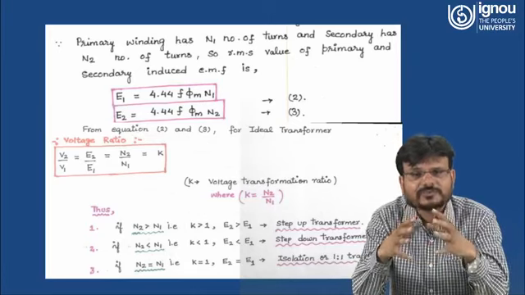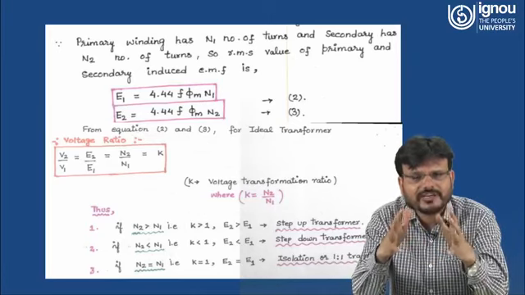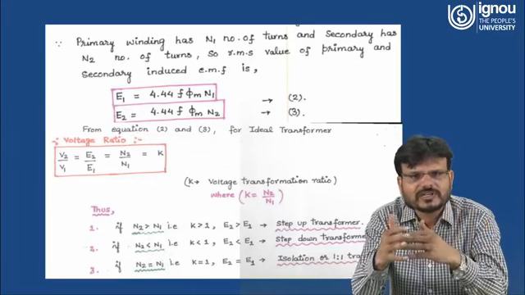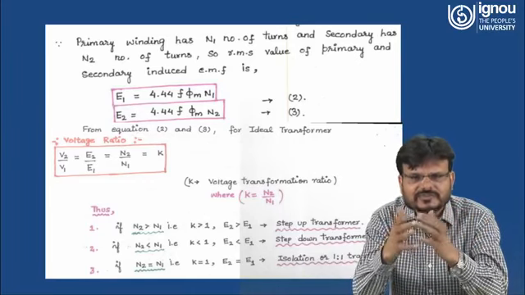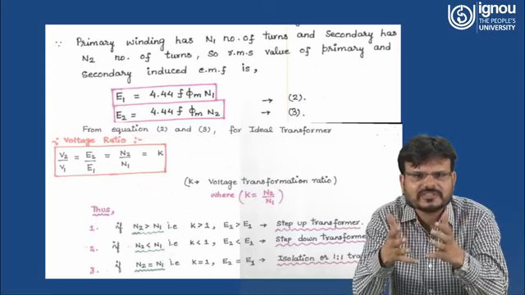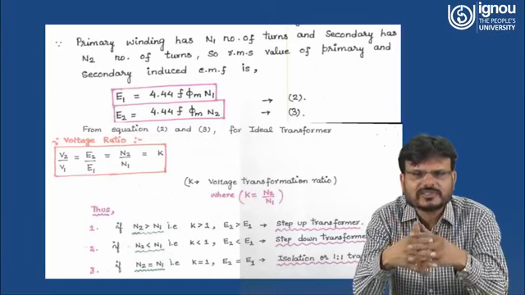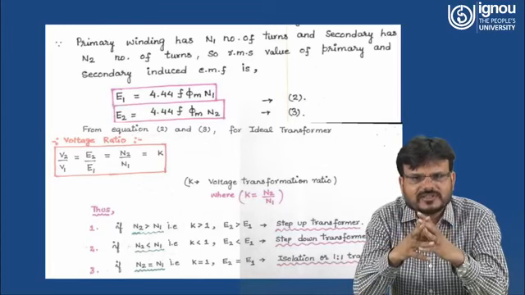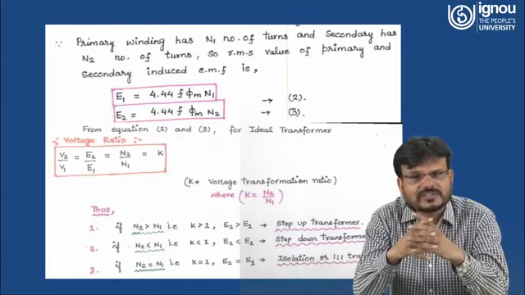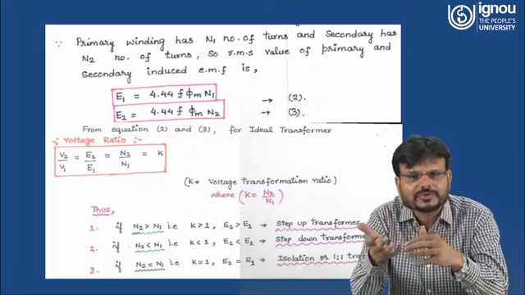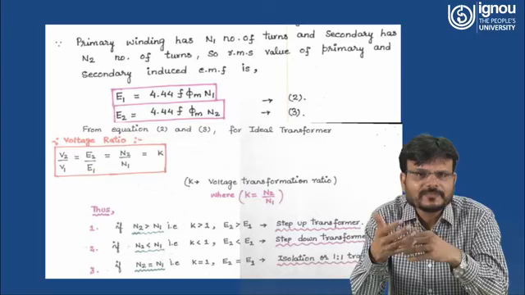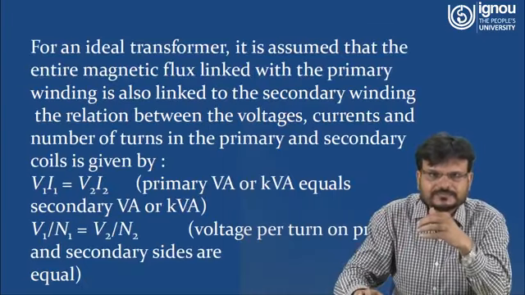In case N2 is equal to N1, that means the number of turns at the secondary side is equal to the number of turns at the primary side. So K is equal to 1, and if K equals 1, then E2 equals E1. So it will be called an isolation or 1:1 ratio transformer, because you are not going to step up the voltage or step down the voltage.